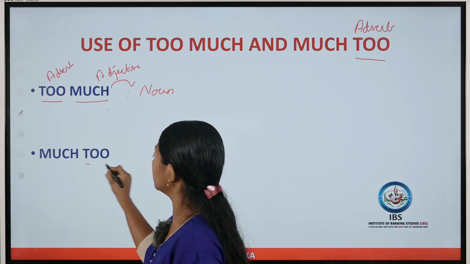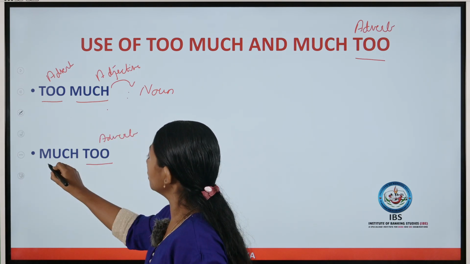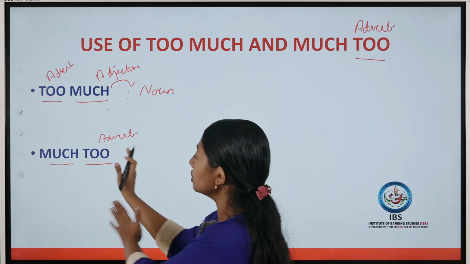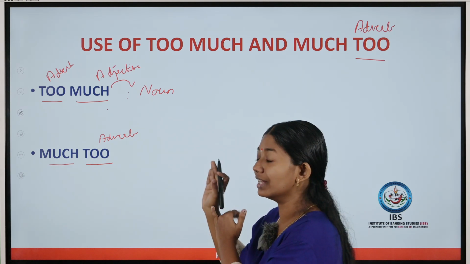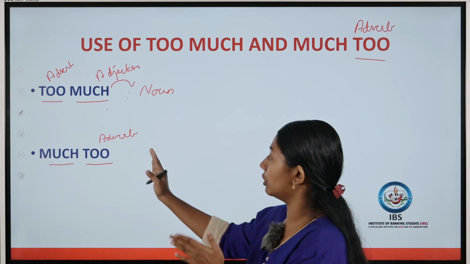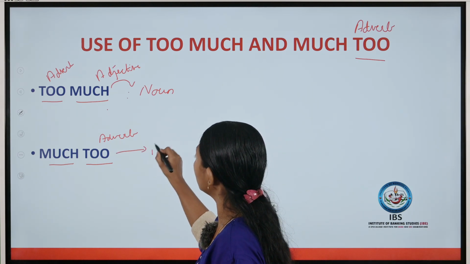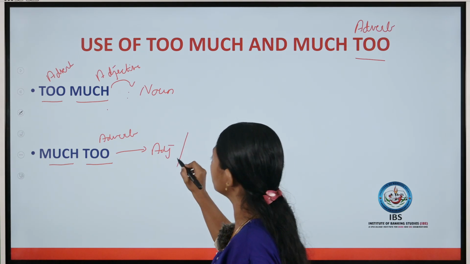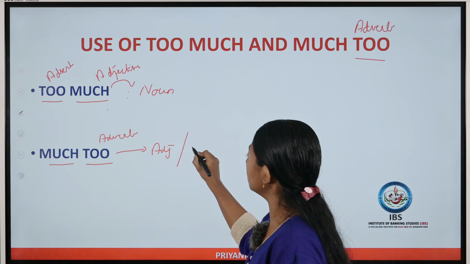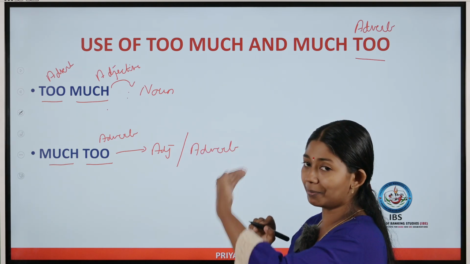Coming to much too, here also too is an adverb. So it should modify only an adjective or an adverb. After too you should always have an adjective, because already we are using too weak, too smart, too good. So an adjective or an adverb is also coming. Some sentences are there, I will show you when we practice that.